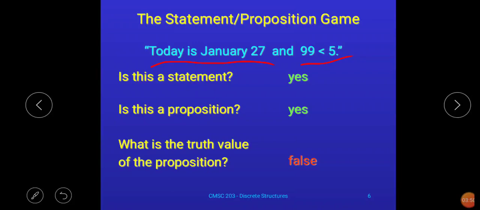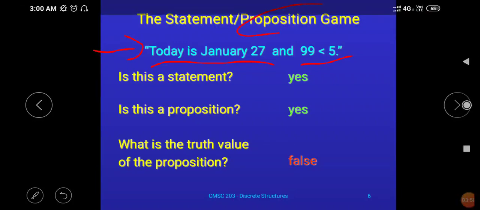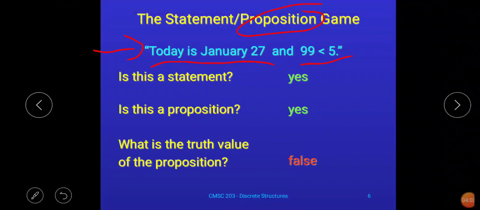So what I want to convey is that it's not the case that we can check whether a given example is a proposition only if a single statement is given. Sometimes you may get more than one statement, like here we are getting two statements, and overall we have to check whether it is a proposition or not.